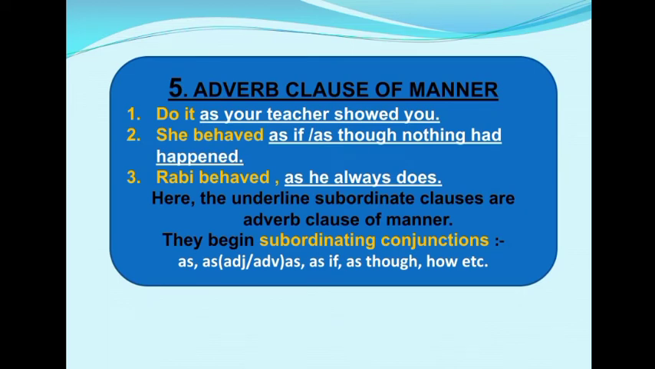Fifth, adverb clause of manner. Look at these sentences. Do it as your teacher showed you. Second, she behaved as though nothing had happened. Third, Ravi behaved as he always does. Dear students, here the underlined subordinate clauses are adverb clause of manner. Here the subordinating conjunctions or linking words are as if, as though, how, etc.